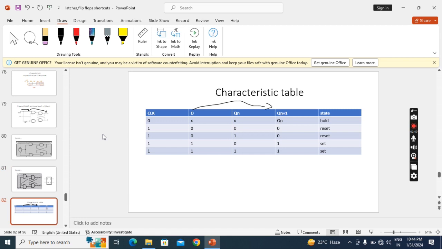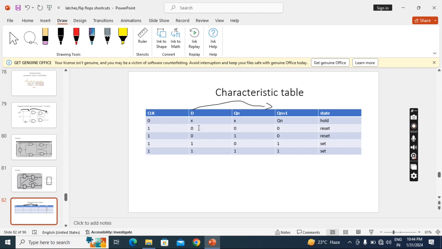Now we'll see the characteristic table. We'll take the clock, D, Qn, Qn plus 1 and state. This is positive level. When I apply 0, next state will be as present state, whatever the D value or present state values. But when I apply 1, circuit responds. Circuit will trigger at a positive level. So this Qn can be 0 when we apply input 0, or Qn can be 1 also for input 0, and Qn can be 0 for input 1, and Qn can be 1 also for input 1. Like that we have to write.